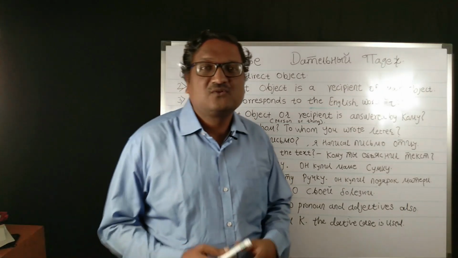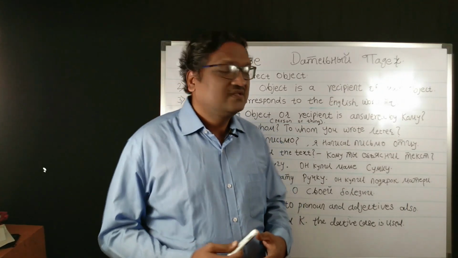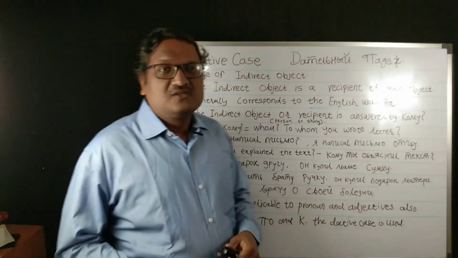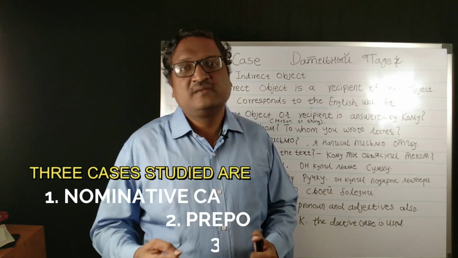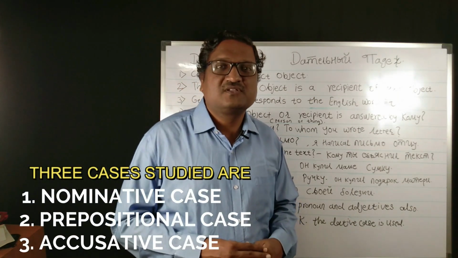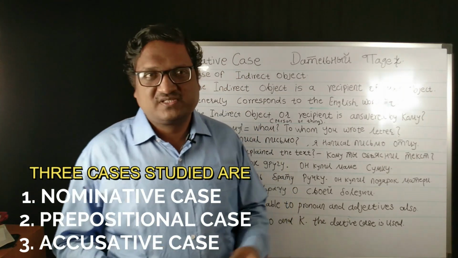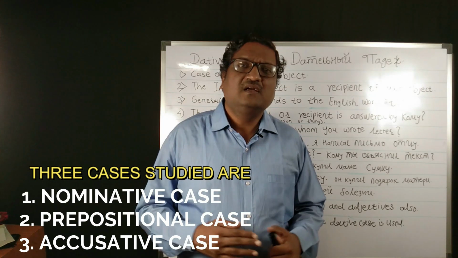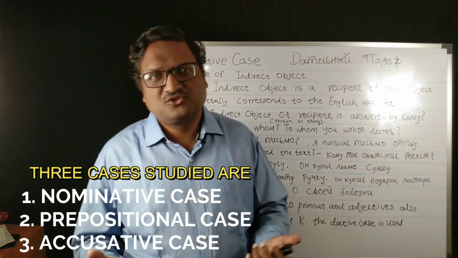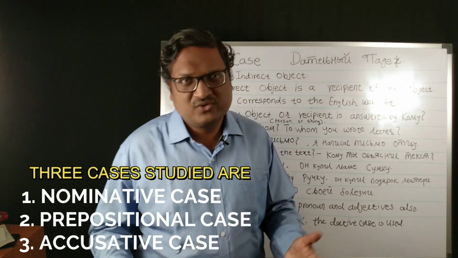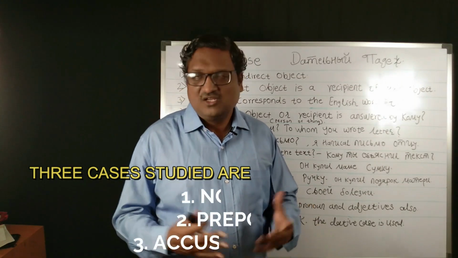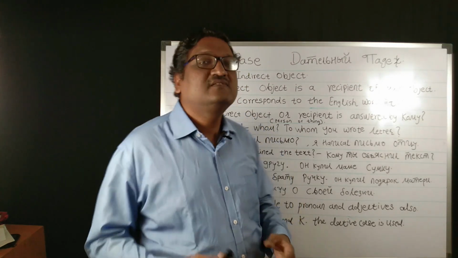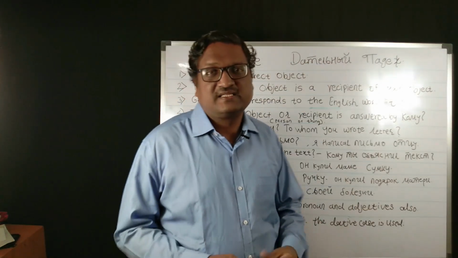In this video, we are going to start with the new case, that is the dative case, or дательный падеж, of the Russian language. So far we have studied three main cases. First the nominative case, which answers кто and что. Then the prepositional case, which answers где, о ком, о чем. We have also seen the accusative case, which answers кого and что. Now this is the fourth case of the Russian language, the dative case, or дательный падеж.